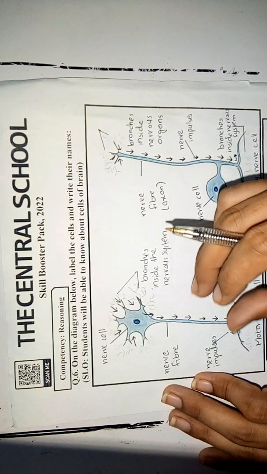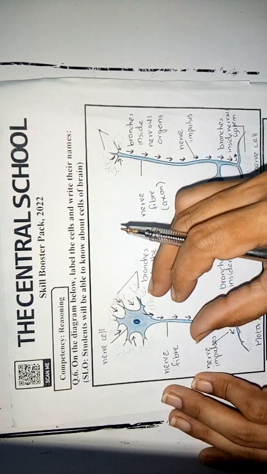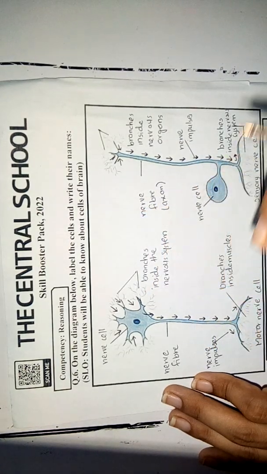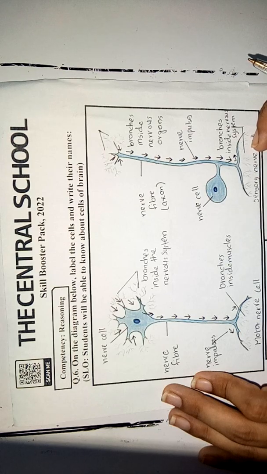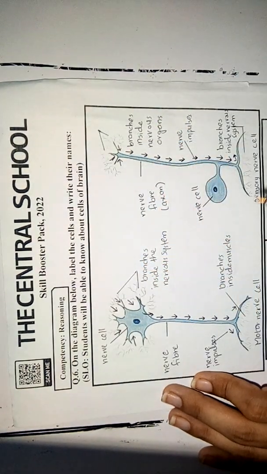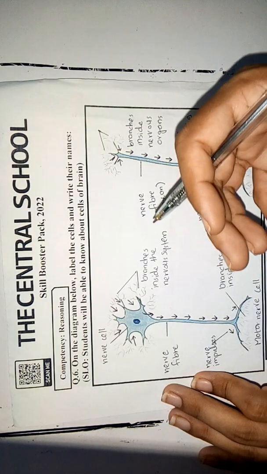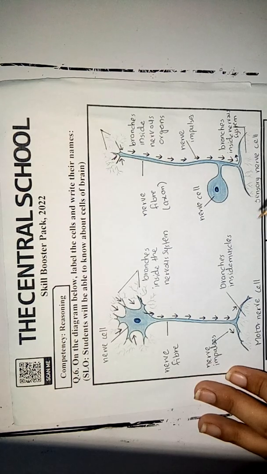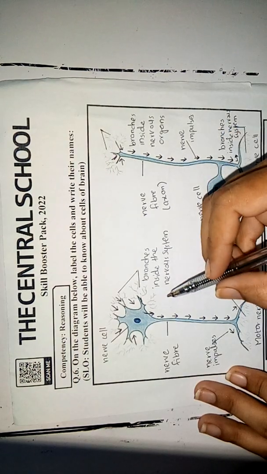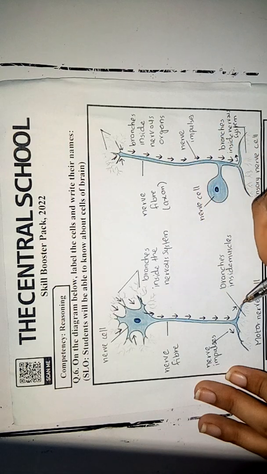So when the sensory information is present inside the nervous system, brought by the sensory nerve cell, it is taken to the effector organs, which are the muscles, glands, or various organs which produce the effects. So students, the sensory information is transferred to the muscles or the organs or the glands with the help of the motor nerve cell, and that produces the response in the body.